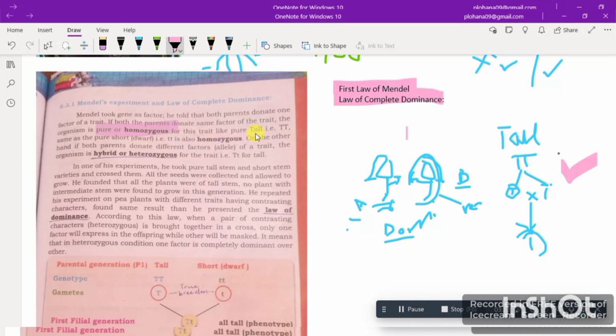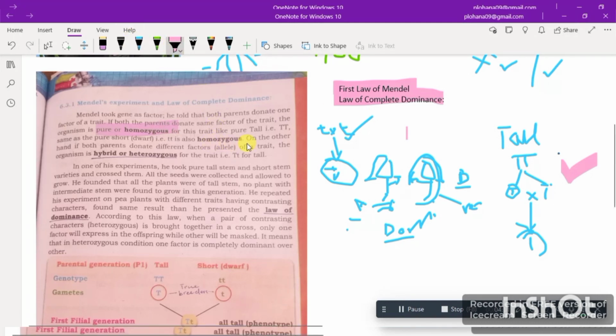For this trait, like pure tall, as I gave you an example TT, same as the pure short tt. So here, if both are recessive, in the earlier condition both were dominant, right? Let me give you an example. If I am crossing between two dwarf plants, they would produce a plant that will also be dwarf. Okay, so this is the homozygous condition. I hope this is clear to you now.